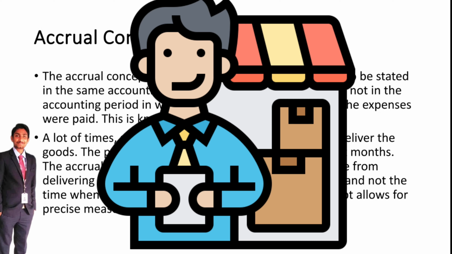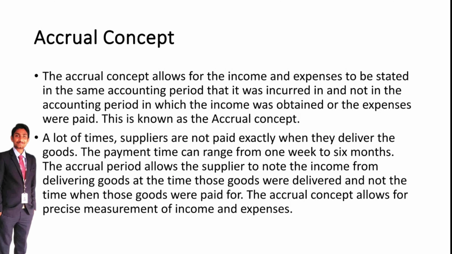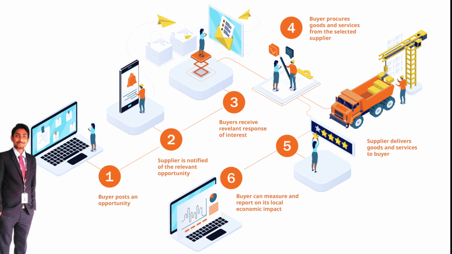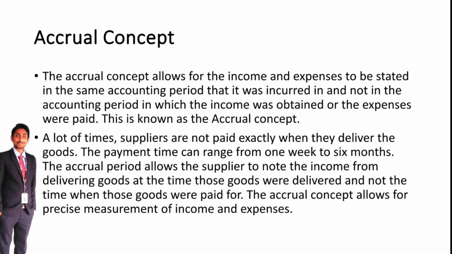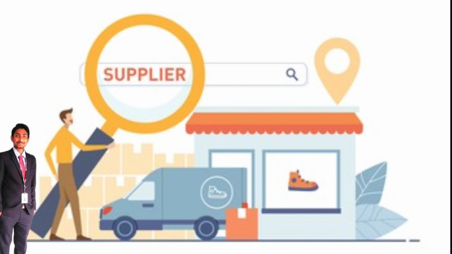Any supplier will not be paid exactly when they deliver the goods. When they deliver the goods, at that time it should be recorded as income. Those goods were delivered, and it is not the time when these goods were paid for.